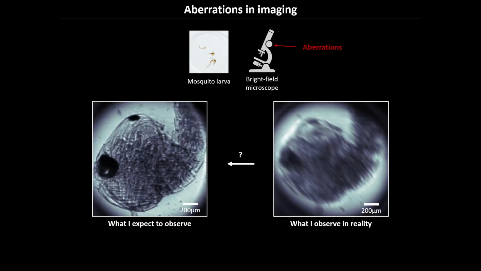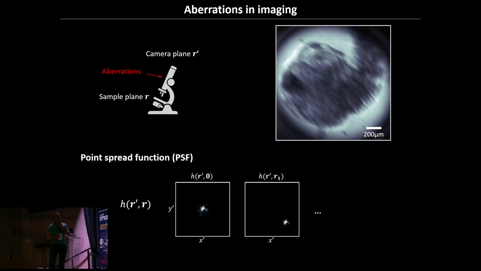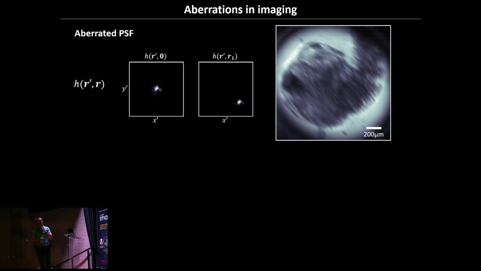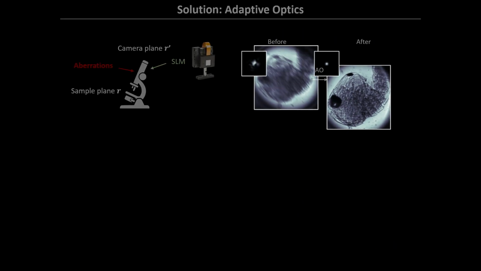So the main problem when you have aberration in microscopy, as you know, is to try to remove this aberration to get a cleaner image at the diffraction limit. Then after we can think about doing a resolution improvement, but first of all, we need to solve this issue. Why do you have that? Generally I do this slide because you're all very familiar with the point spread function. In that case, the PSF is not exactly a diffraction limited PSF. So that's the signature of the aberration. And the goal is to get back to a diffraction limited PSF, something that when a point becomes a point at the output. I think we are all good on that.